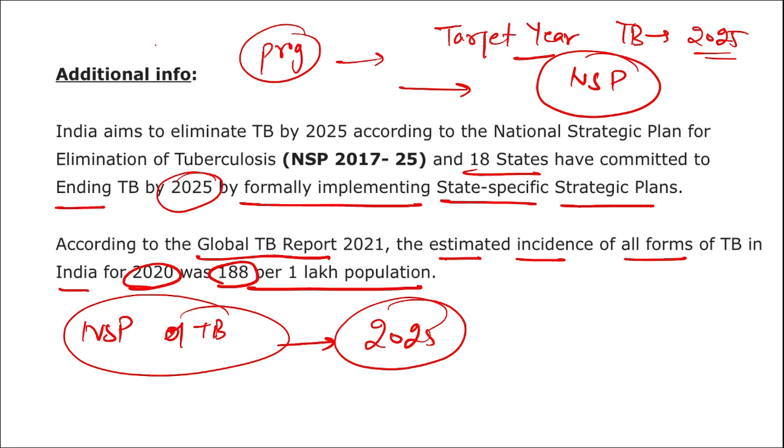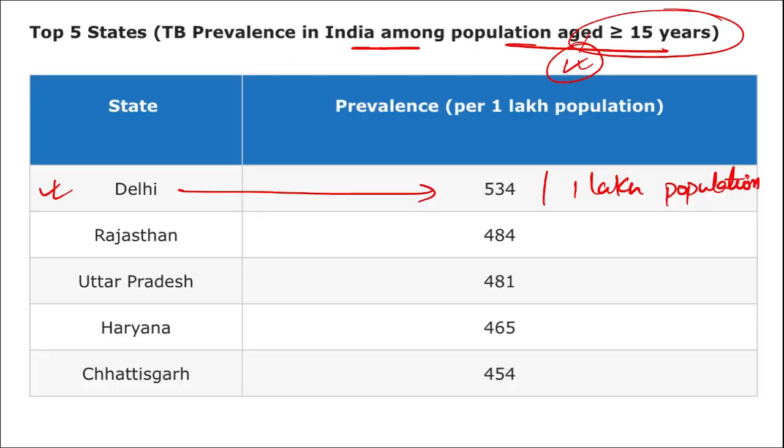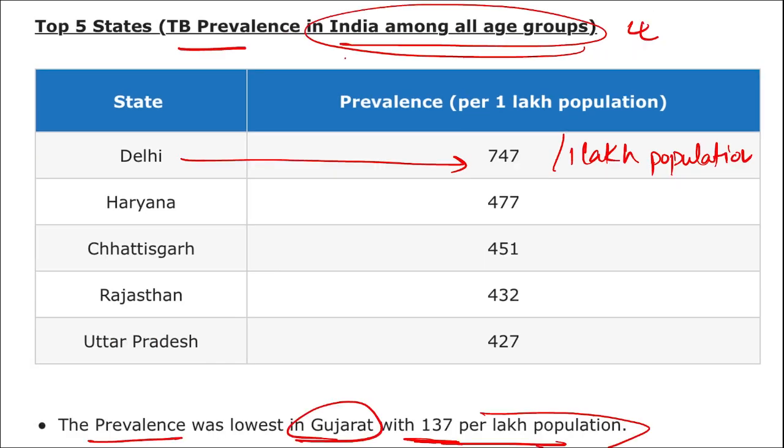Then here is the program that was started by Government of India to eliminate TB, and the targeted year was 2025. This was implemented in 18 states, and the name of the program is National Strategic Plan for Elimination of Tuberculosis. Alright, important, you need to pay attention here. Then here is the data. You see Delhi has topped in the above 15 years of age category, and among all the groups of ages also Delhi has secured the highest position with the maximum number of cases of tuberculosis.